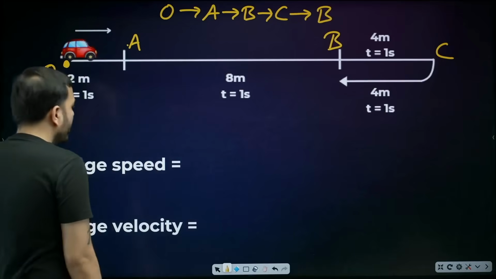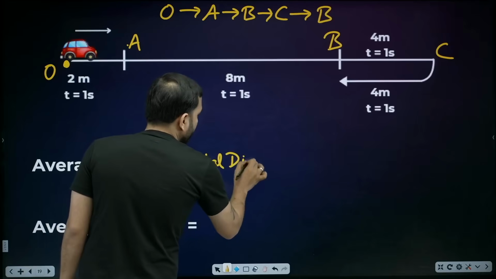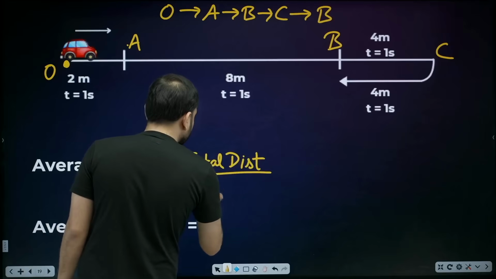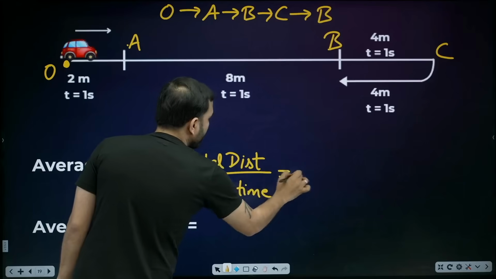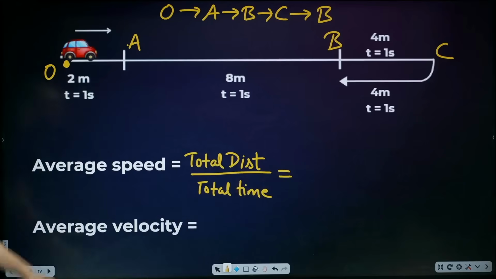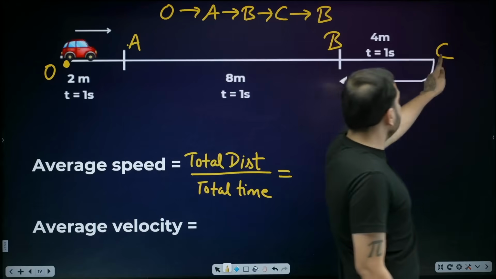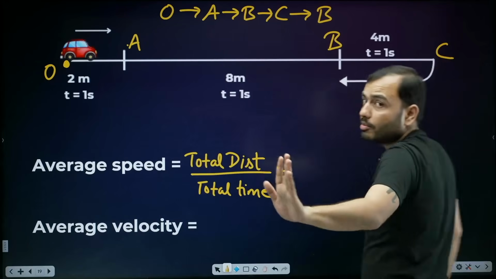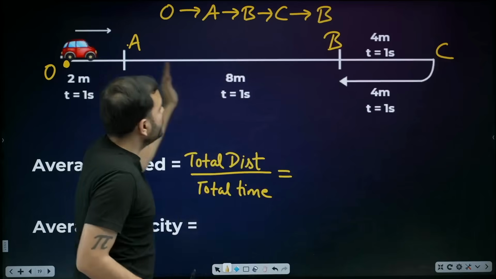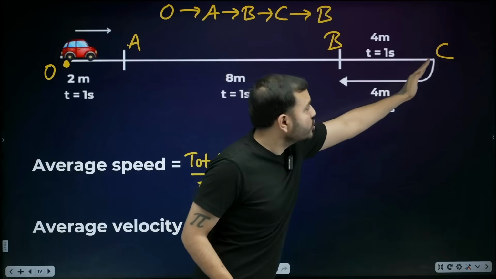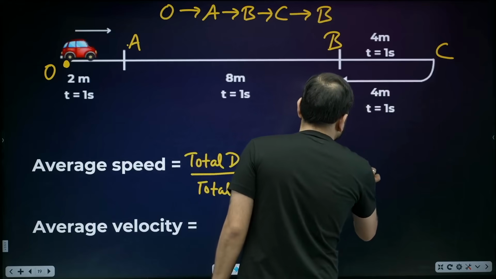Very easy question. What is the average speed? Total distance upon total time. So how much is the total distance? 2 meter, 8 meter, 4 meter. But distance is always positive, so we move to the actual path. 2, 8, 10, 4, 14, 4, 18. That is 2 plus 8 plus 4 plus 4.